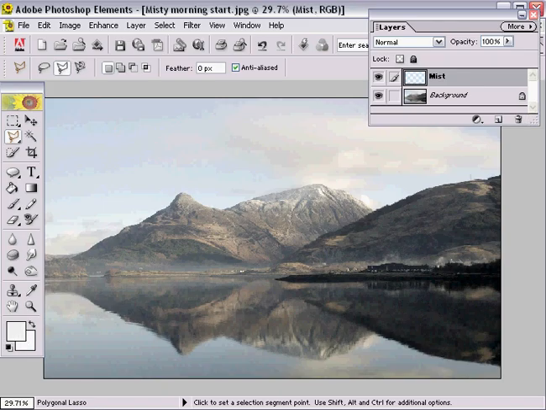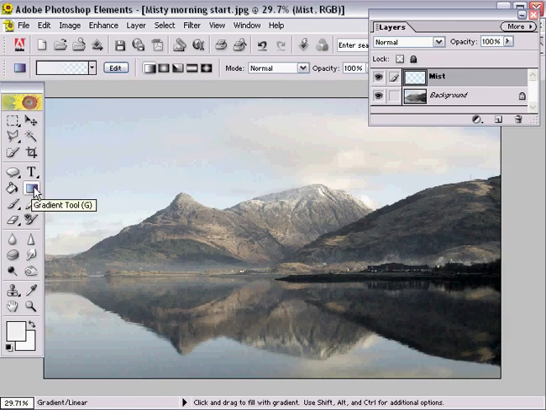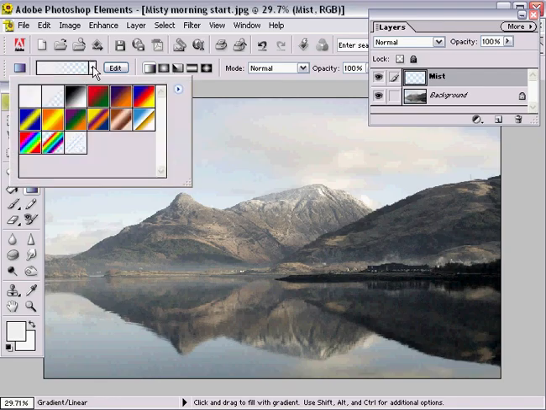To apply that colour and to start the process of creating a band of mist in the distance on our image, I'm going to turn to the toolbox and the gradient tool. Now we need to look at some of the options of the gradient tool. The one to the far left of these options is the one we need to choose, and as you can see, it's called linear gradient. And from the drop down box here, we need to choose foreground to transparent.